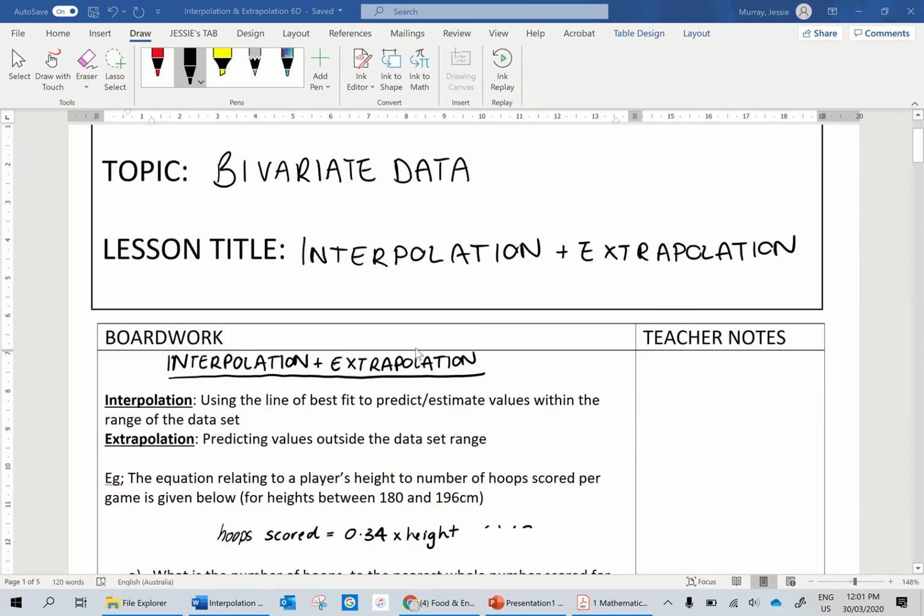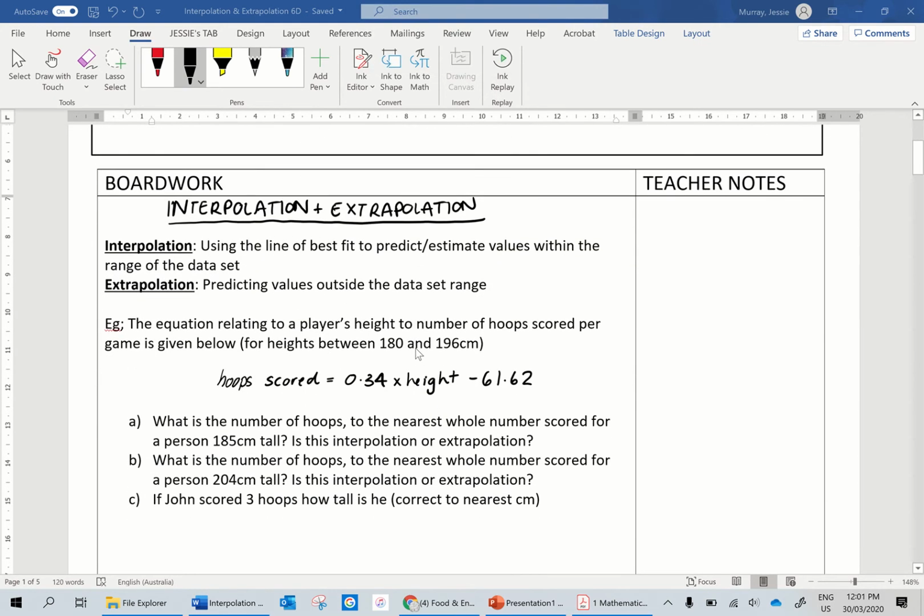The idea is, okay, and pause the video, copy these down, but we have interpolation, which is using our line of best fit to predict values within that set of data, okay, within that range that we've either been given or they've told us in some way. Then extrapolation is predicting values outside of the data range set.